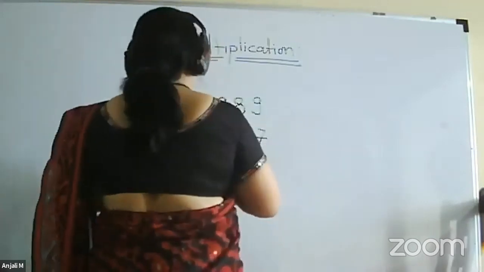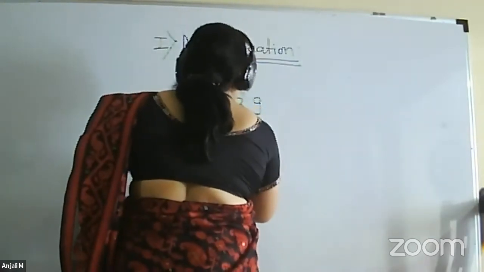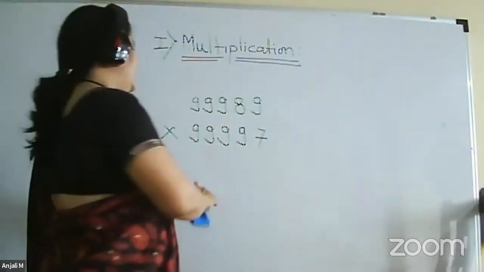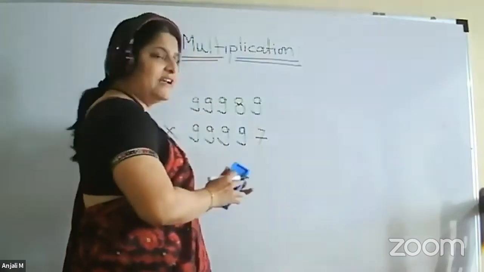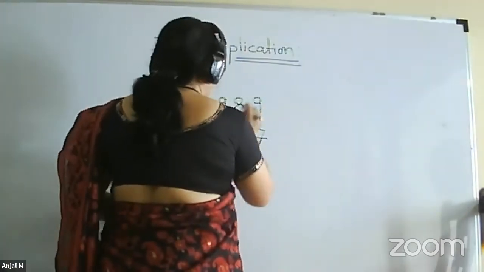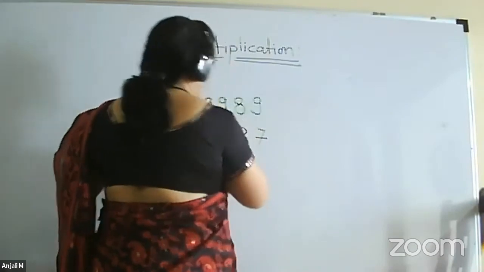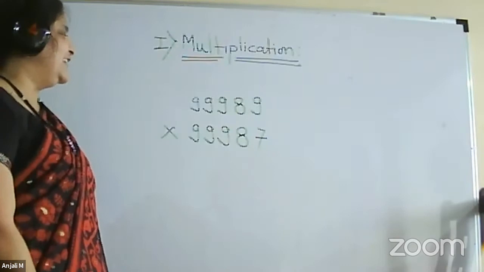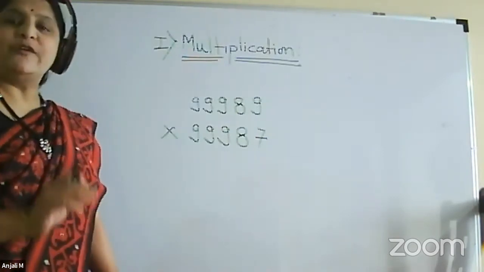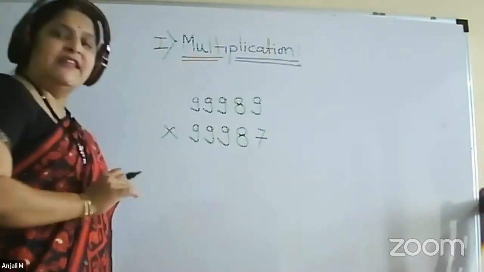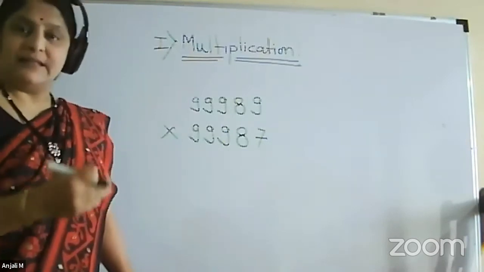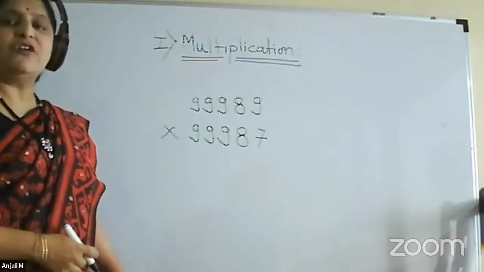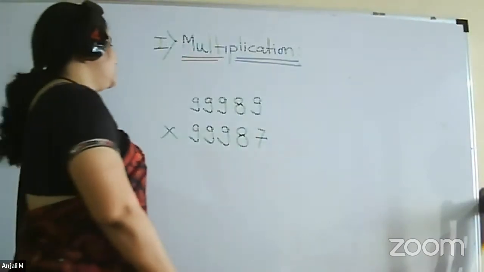Or I may take it as, or if I want 87 also we can, so no problem, anything. So some bigger number we might take, so it will be better for you to understand the concept. Okay, so 99989 into 99987. I have told you before only. Now today we are choosing the numbers which are nearer to the base of 10 or 100 or 1000 or 10,000 and so on. If not, what to do, we will see later.